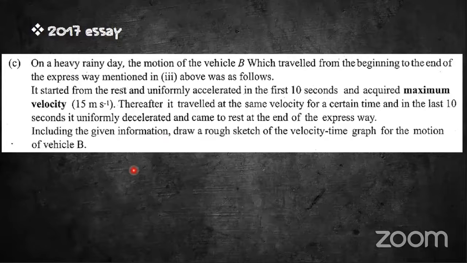Right, this is to draw a velocity time graph. So the vehicle, it is a vehicle, so tell me, is it horizontal or vertical? Horizontal, right? So a car is moving horizontally. A car or a vehicle does not move vertically. Horizontal movement, okay?